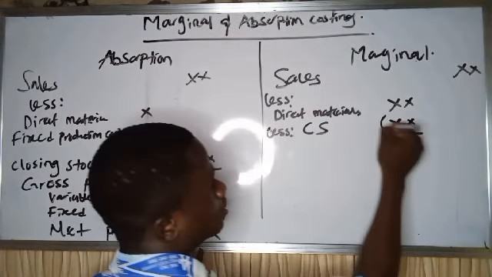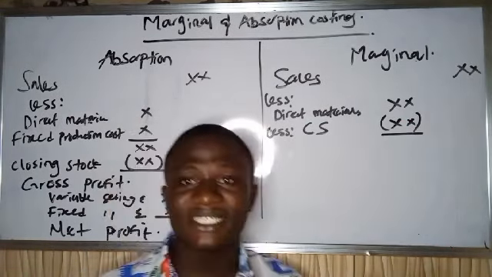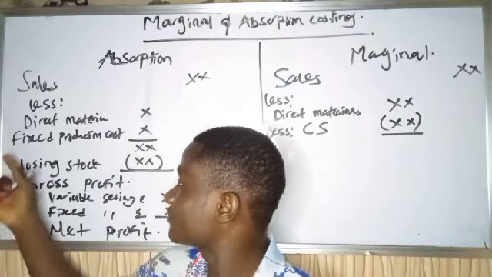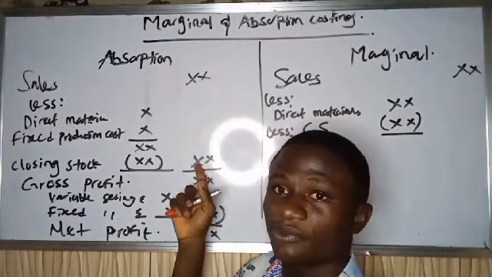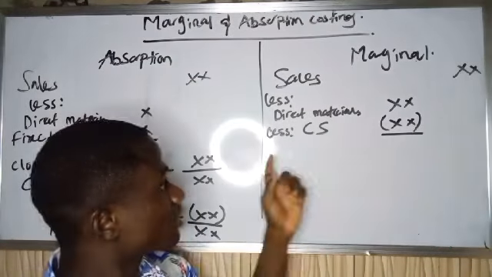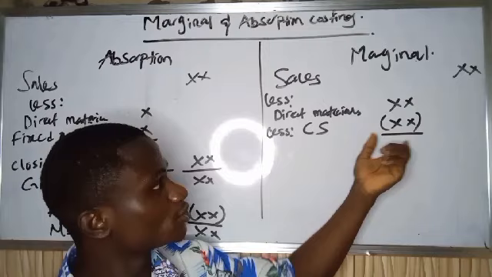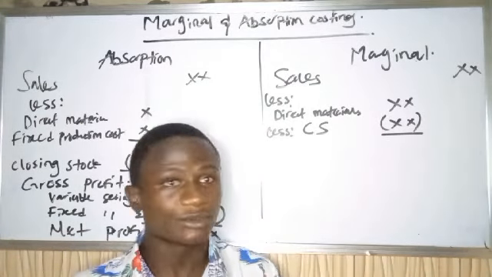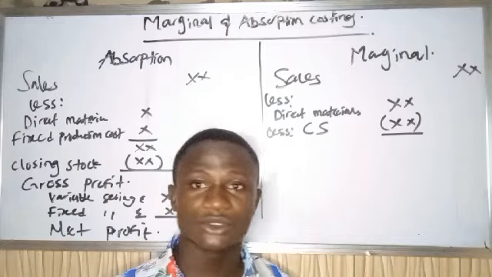If I less my closing stock, I'm going to get my variable cost of production, because after lessing my closing stock I get my cost of production, which includes fixed and variable. But after lessing from just my direct materials, from just my variable cost, I'm going to get my variable cost of production.